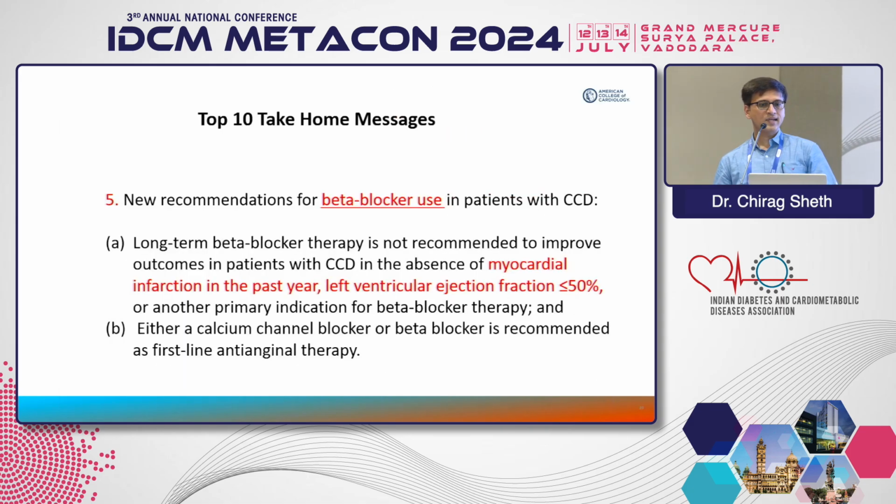Number 5, what is the recommendation for beta blockers? Beta blockers are the first-line drug for symptom relief, and they should always be included in patients with chronic coronary artery disease. But long-term beta blocker therapy is not recommended. They said if the patient has not had an MI in the past 1 year and LV ejection fraction is good, then long-term beta blocker does not translate into meaningful benefit. So if you have low EF and if the patient is symptomatic, then use it. Otherwise, in the absence of these factors, it does not mandate long-term beta blocker therapy.